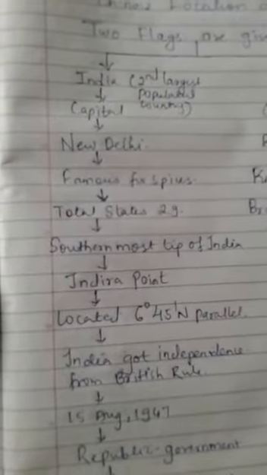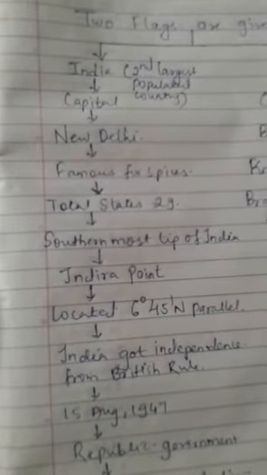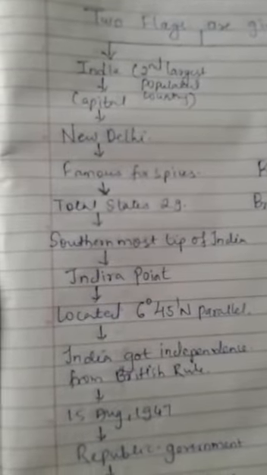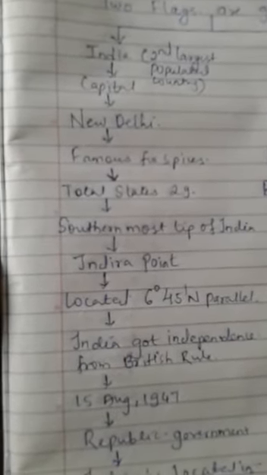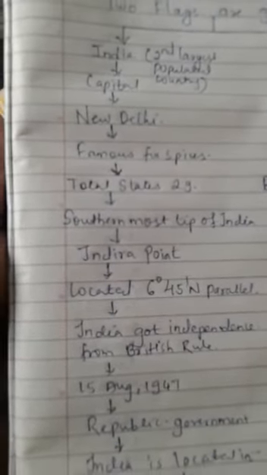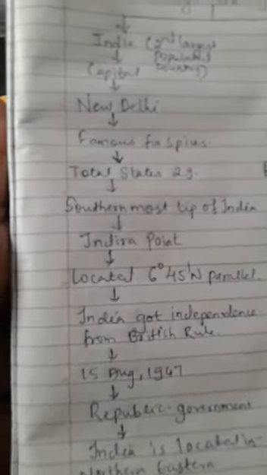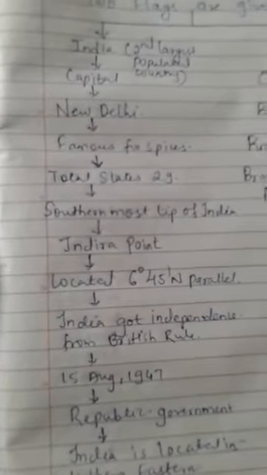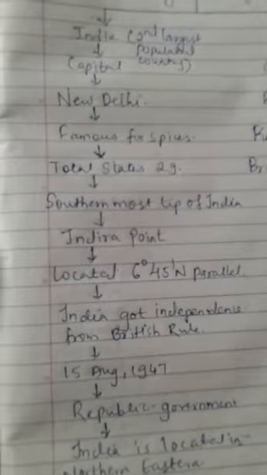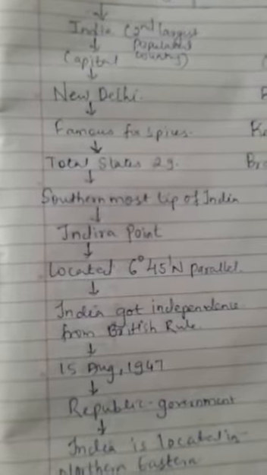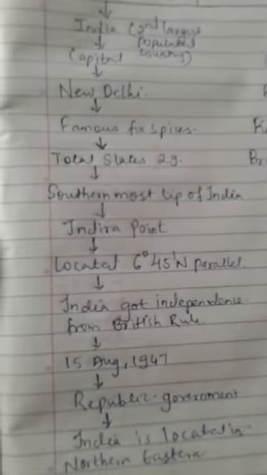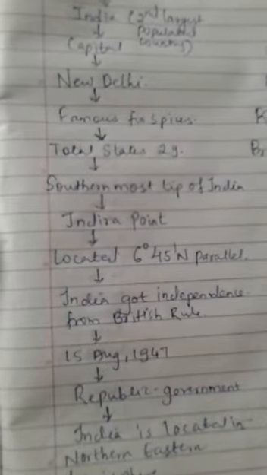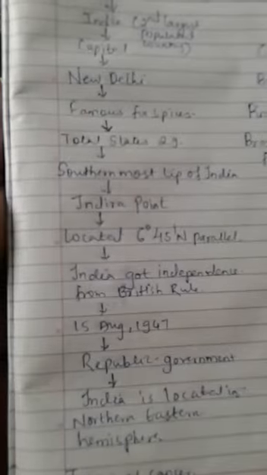India is the second largest populated country in the world. The capital of India is New Delhi. India is famous for its spices. And you know what? There are a total of 29 states in India, and the southernmost tip of India is known as Indira Point, and it is located at 6 degrees 45 minutes north parallel.